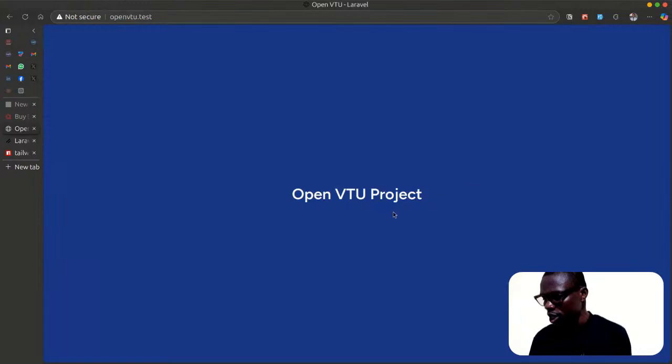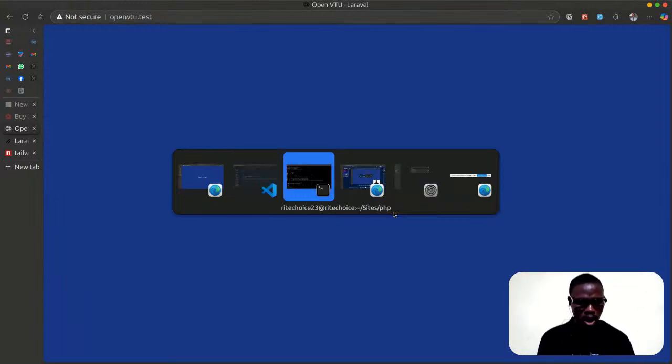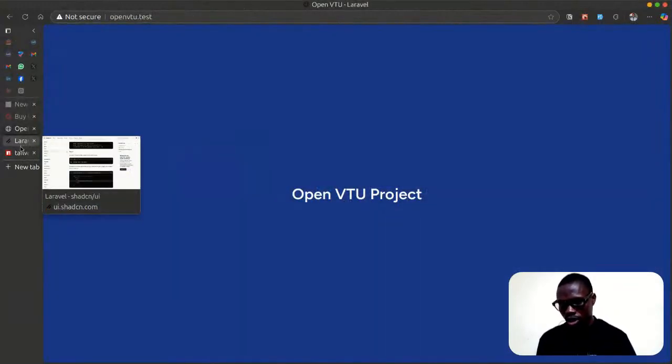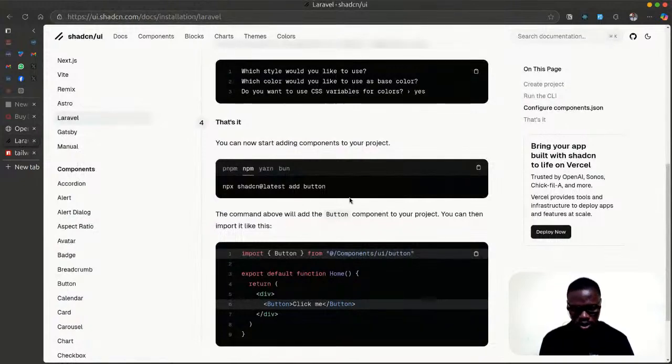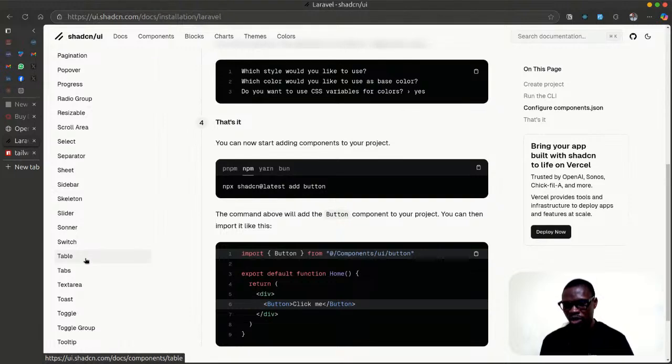All right. So now let's go back to our ShadCN page. For us to know ShadCN is successfully installed, let's add a button component here. We have a lot of components. We'll navigate many of them. I don't want to show you now so that it won't be a duplicated effort. So let's just take it bit by bit. If you've used ShadCN before, I know you will enjoy this stream very, very well.